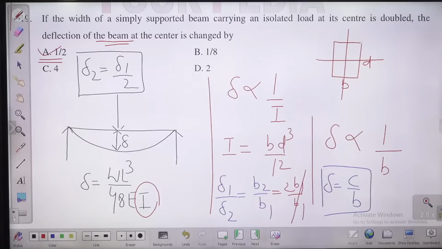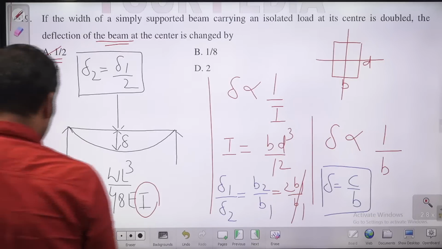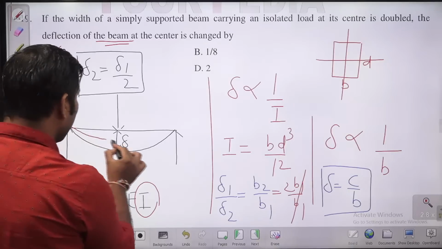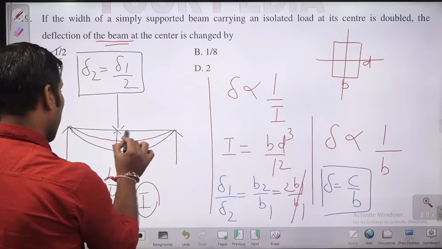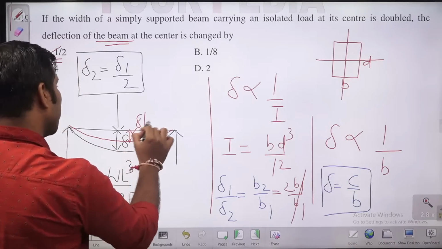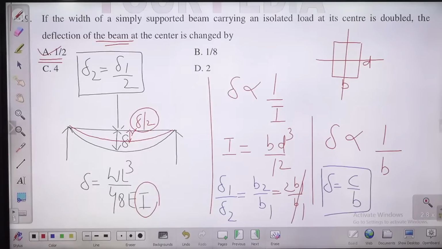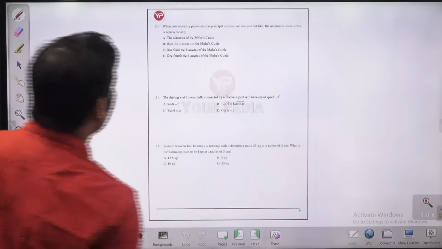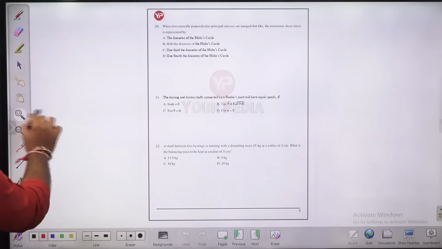1 by 2. The deflection becomes half. If you double the width, the deflection at the center becomes half. It will be delta by 2. Yes, A is the right answer for this question. Note down. Okay, let us move to the next question. Question number 20.